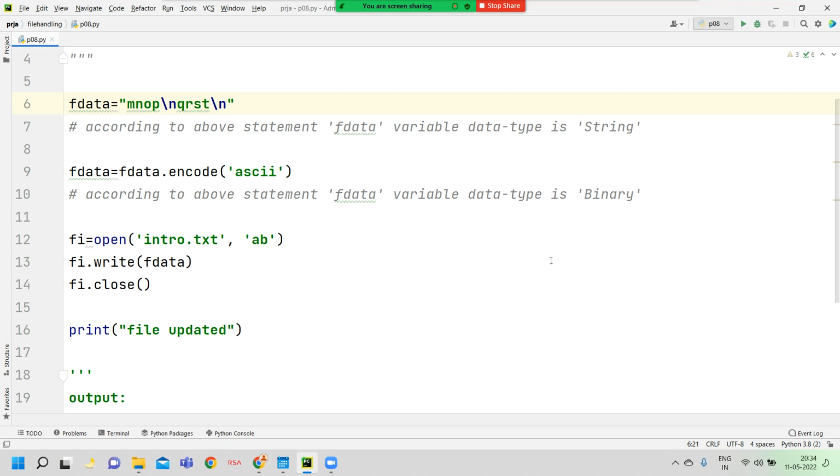Any doubt in today's class? Pradyush? One thing, if you put b over there in the sixth line, then it will be binary at the starting, right? Then there is no need of the next line, right?